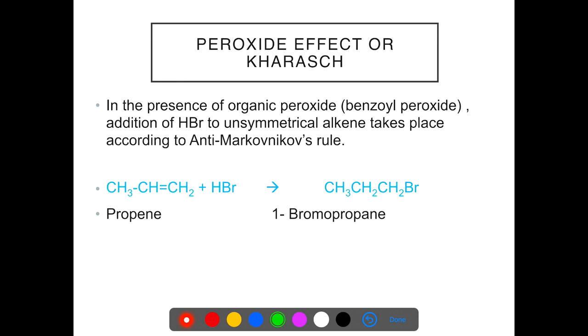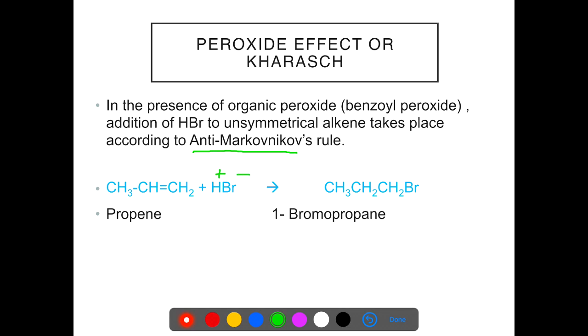Now if instead of 2-bromopropane we wish to make 1-bromopropane, we have to apply the peroxide effect or Kharash effect. So in the presence of organic peroxide, addition of HBr to an unsymmetrical alkene occurs according to anti-Markovnikov's rule.